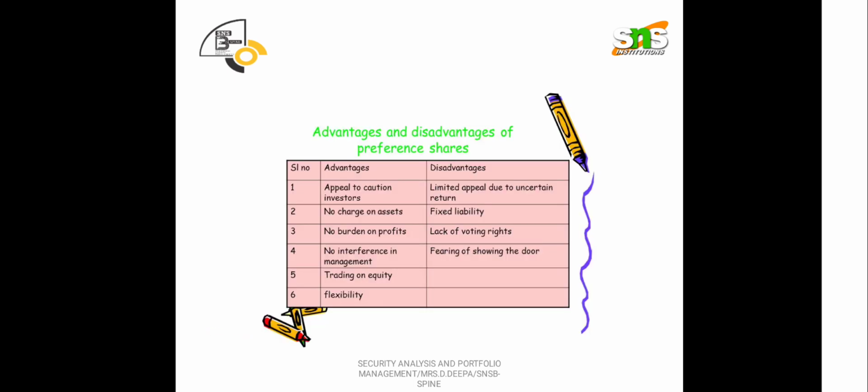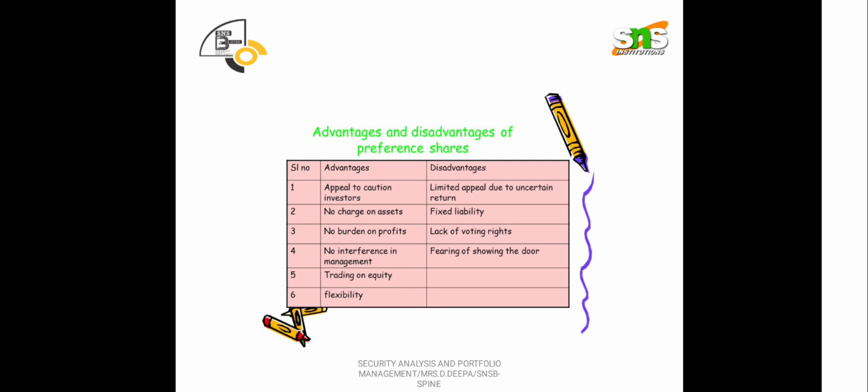Next, advantages and disadvantages of preference shares. First, let us deal with the advantages. Appeal to cautious investors. Whenever an investor is ready to invest in any of the securities, probably he is aiming to gain some huge return in the future.